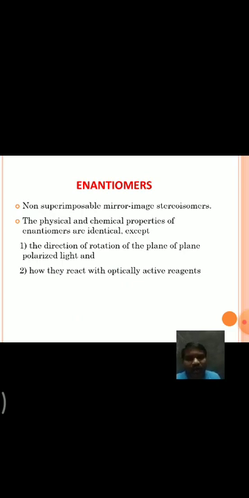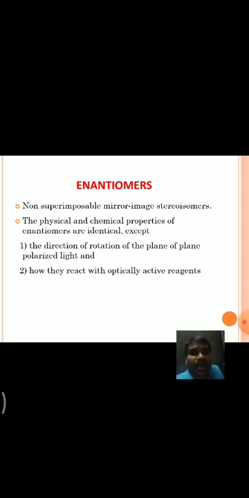Next, the enantiomers. Already we have studied that non-superimposable mirror images are said to be enantiomers. Coming to the properties, enantiomers have the same bond connectivity, we know that, but the spatial arrangement is different. So due to the same bond connectivity, generally these enantiomers have similar physical properties and also similar chemical properties in achiral medium.